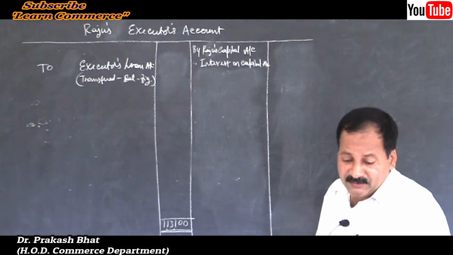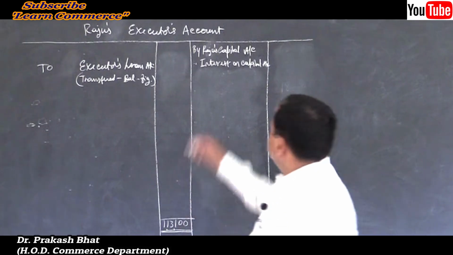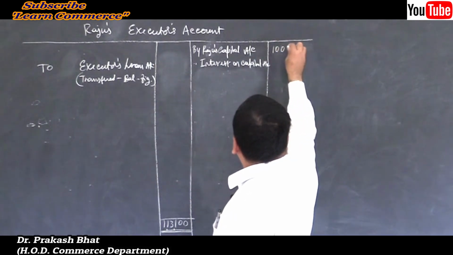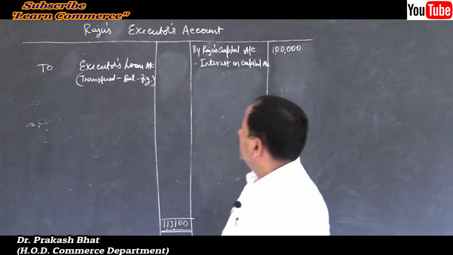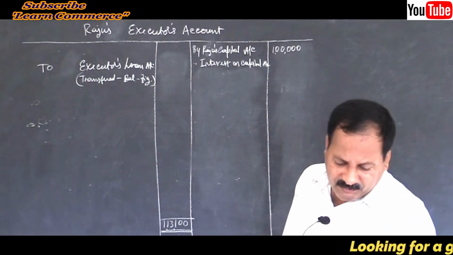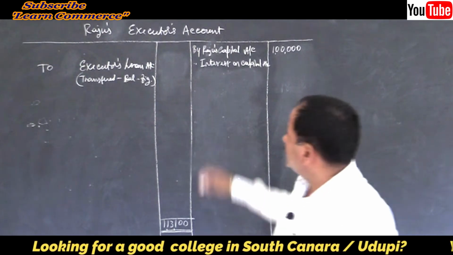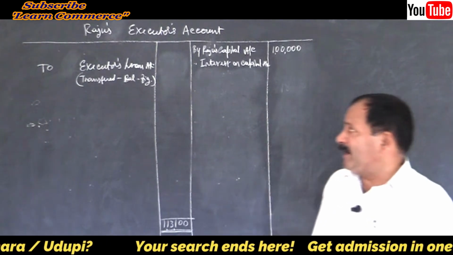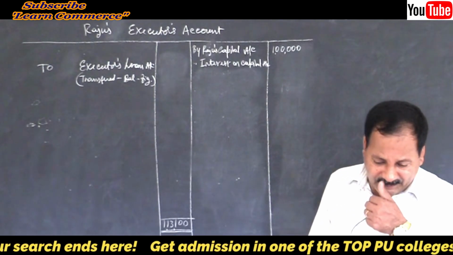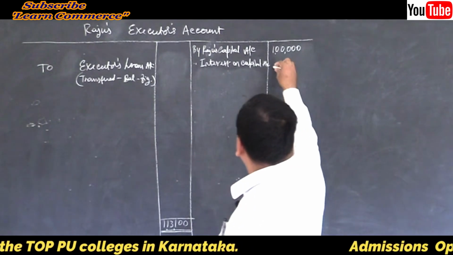Raju's capital account, how much capital he had? 1 lakh. Then interest on capital we have to provide at 12% per annum. So by interest on capital account, how much? 1 lakh into 12%, right?